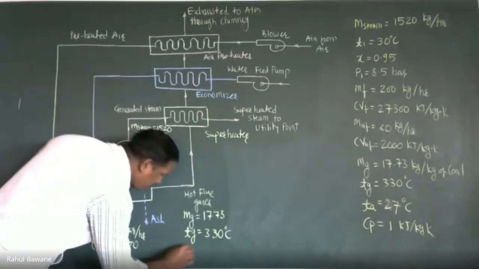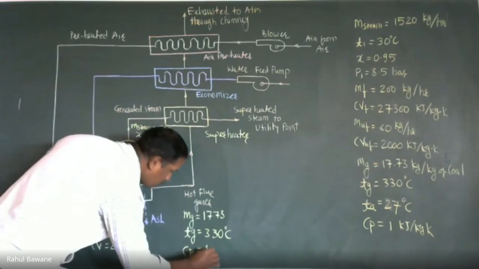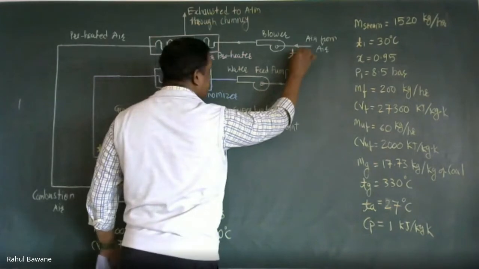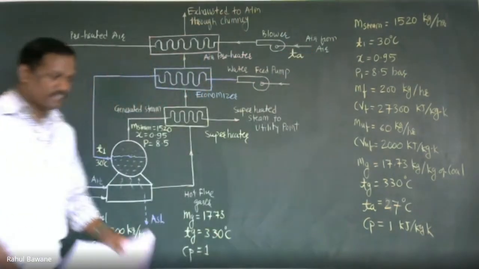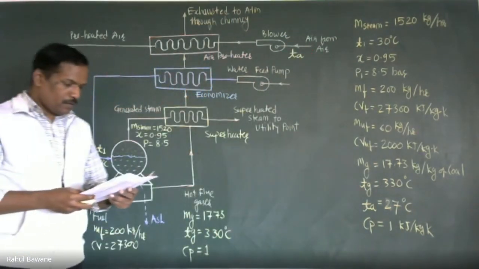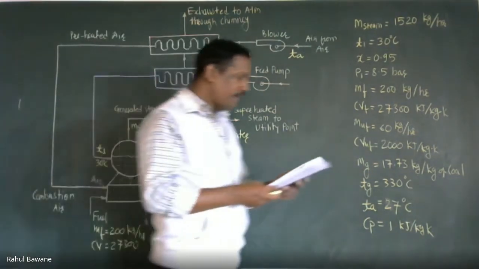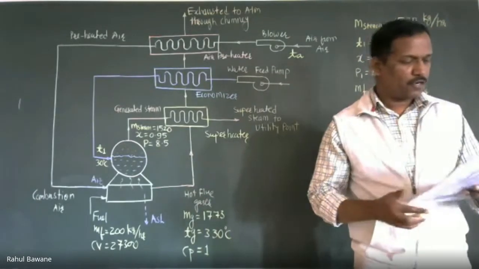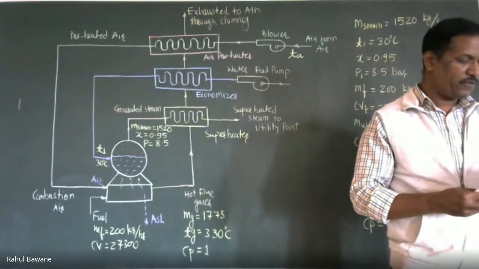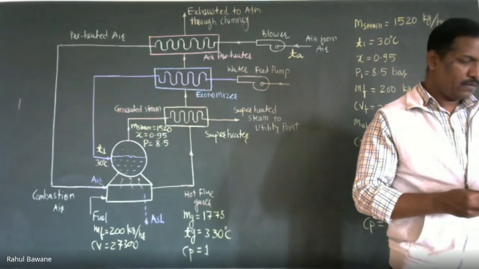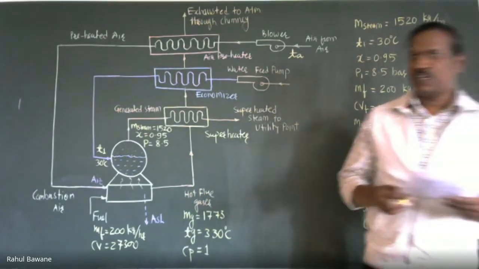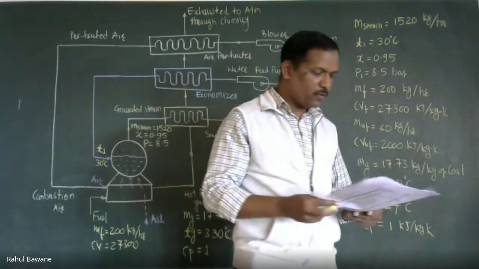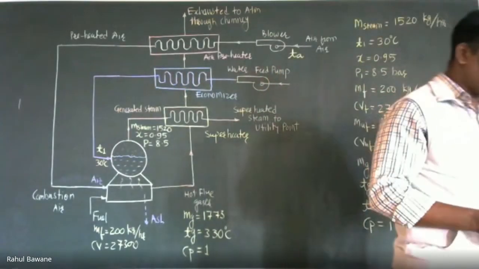Atmospheric condition, that means TA is 27 degrees centigrade. Draw the heat balance sheet per kg of fuel. Calculate boiler efficiency and equivalent evaporation.